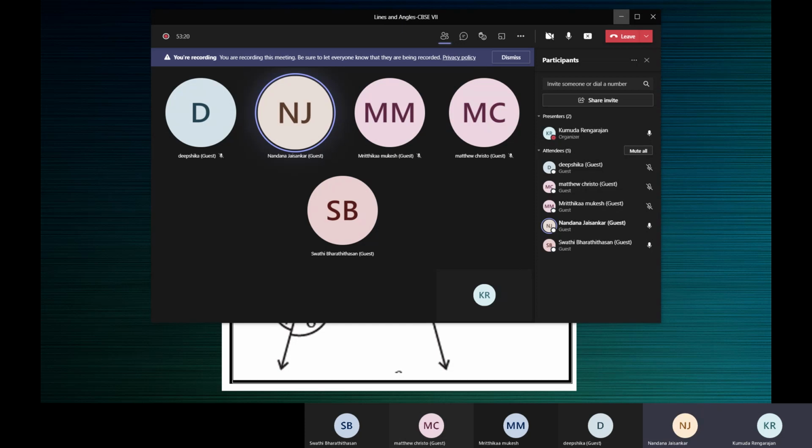Ma'am, 90 plus 90 is 180. Then the supplement of a right angle is always a right angle. The supplement of 90 degrees is always 90 degrees.